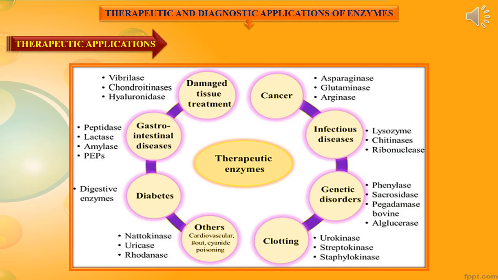Coming to the therapeutic applications of enzymes, it is applicable in various diseases like treating cancer, infectious diseases, genetic disorders, clotting, diabetes, gastrointestinal diseases, damaged tissue treatment and others. Note down the specific enzymes mentioned near to the particular treatment.